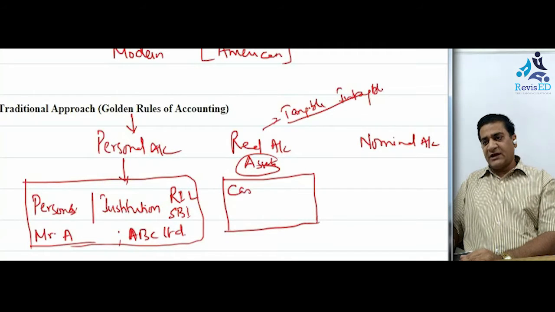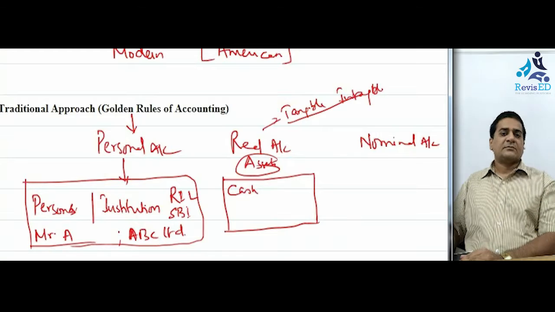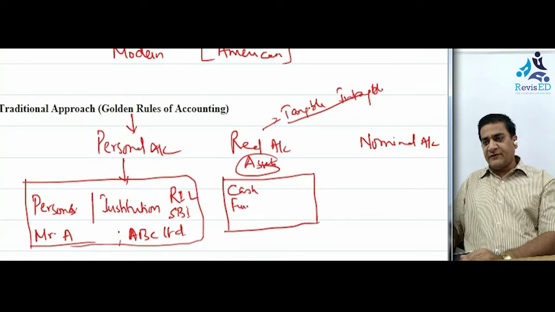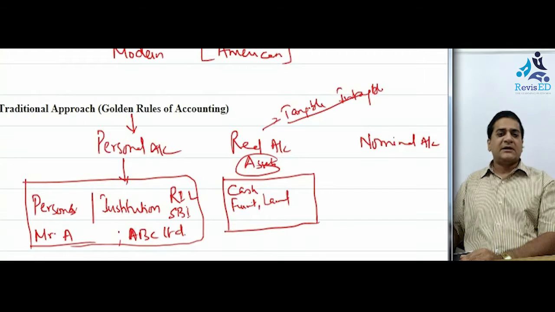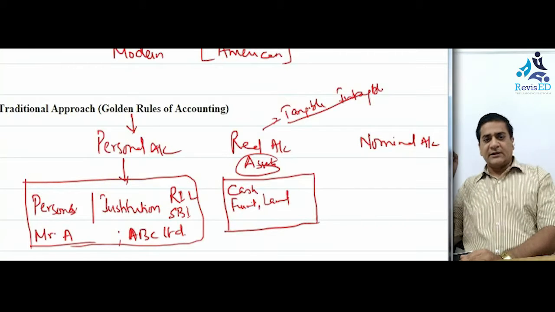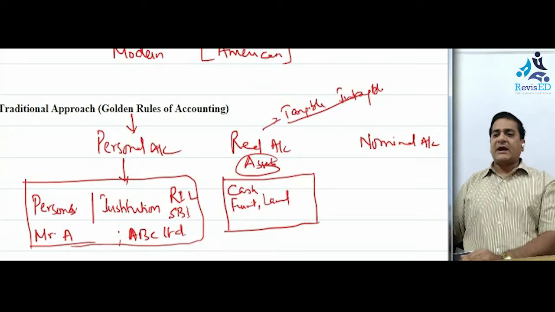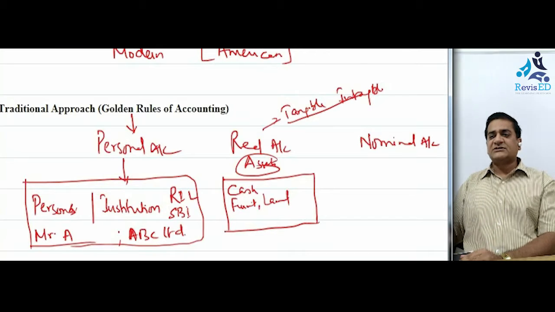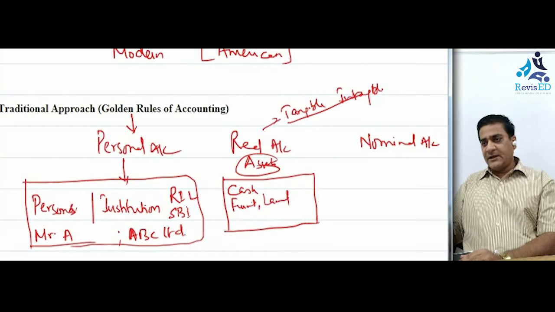Examples would be cash account, furniture, land, building, plant, machinery, anything. All the assets would be clubbed under the second group, which is called the real accounts.